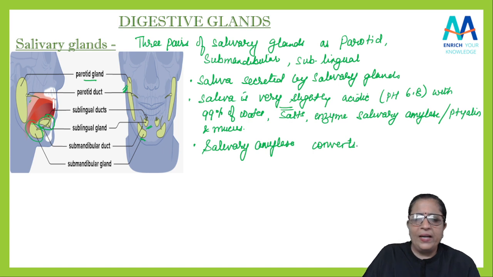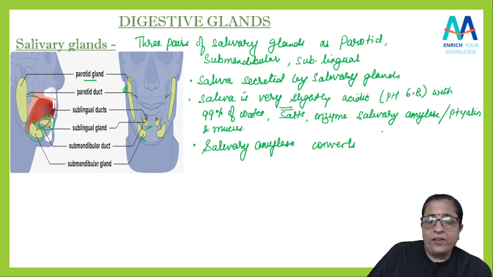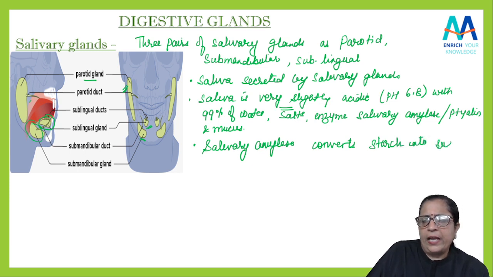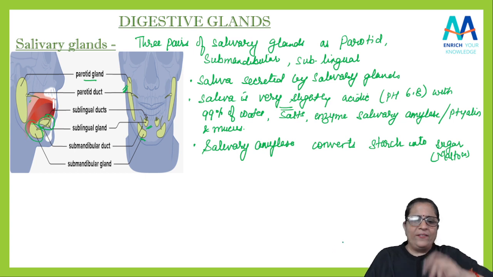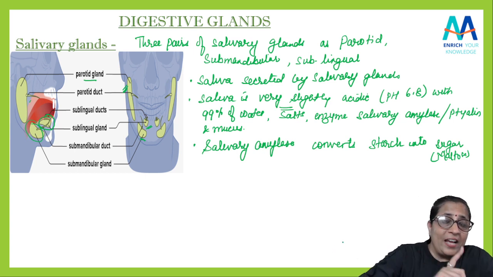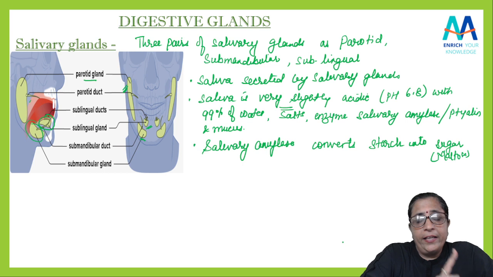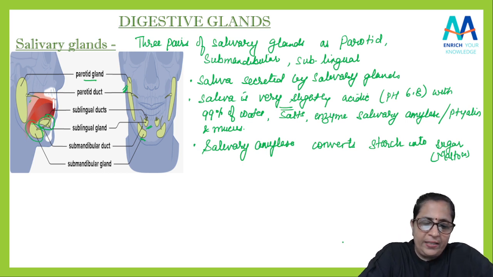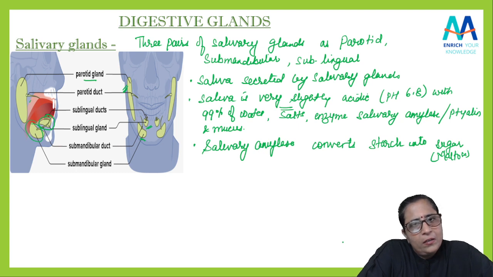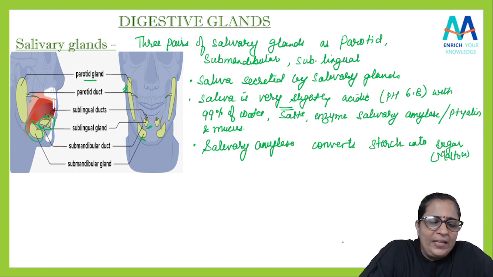So salivary amylase converts what? It converts the starch into sugar, and that sugar we can say is maltose. Yes, at a pH normally of 7. So we can say that the digestion starts in the mouth. Yes, with the help of enzyme salivary amylase. But it will not complete digestion, it will be an incomplete digestion.